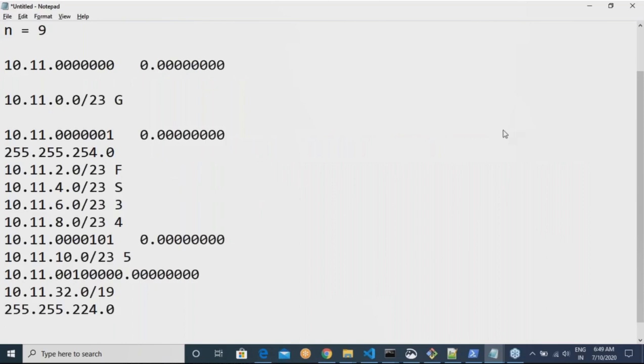That's it. From ground to fifth floor the subnet mask is this. For the sixth floor the subnet mask is this. So am I clear on this? You need not know this much on the cloud generally, but it is good if you know this, because sometimes you might be in need.